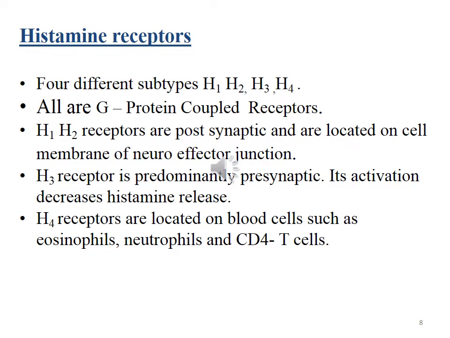Histamine receptors. Four different histamine receptor subtypes have been identified and designated as H1, H2, H3 and H4. All four receptor types are G protein coupled receptors. There is no close resemblance to each other. Only the H3 receptor is predominantly presynaptic.